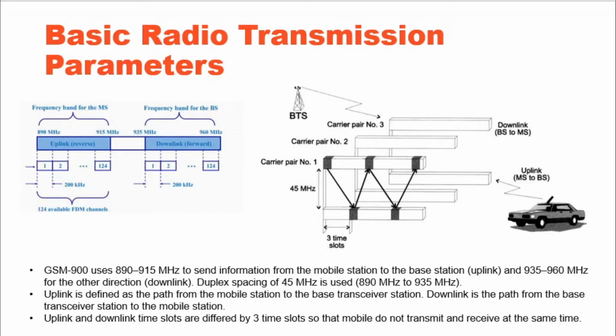Both bands are divided into 124 frequency intervals of 200 kHz each, with carrier frequencies in their centers. Time along each carrier is divided into 8 slots. Thus, multiple access is realized through assigning the connection a particular carrier frequency and selected time slot. As a result, the GSM can be treated as a system with a TDMA and FDMA multiple access scheme.